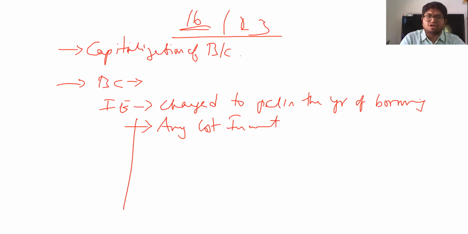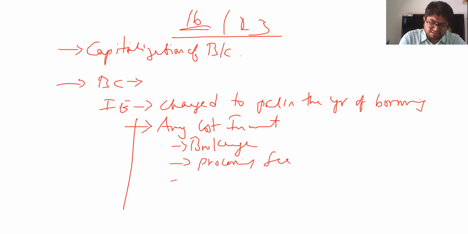When I say any cost, it includes initial brokerage paid to agencies, or there could be amounts which are paid as processing fees, any other initial expenses like documentation expenses and all.